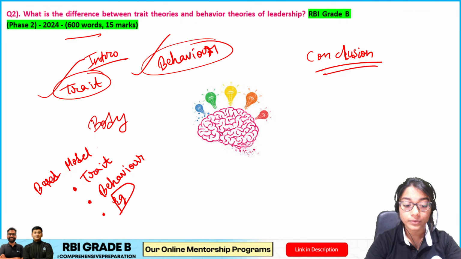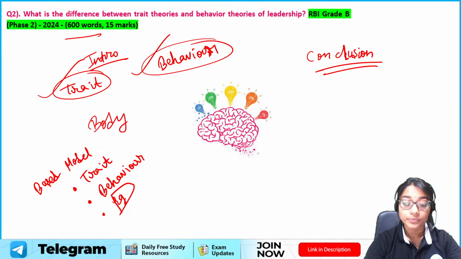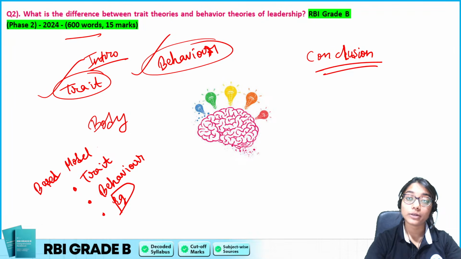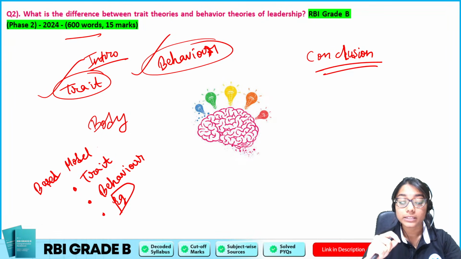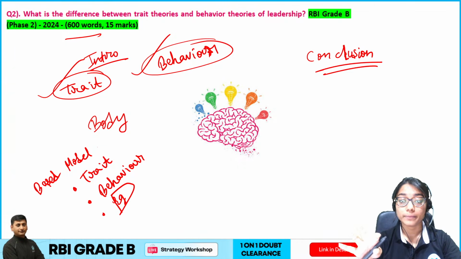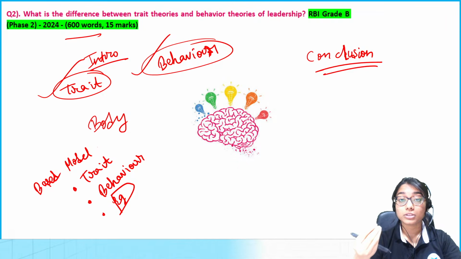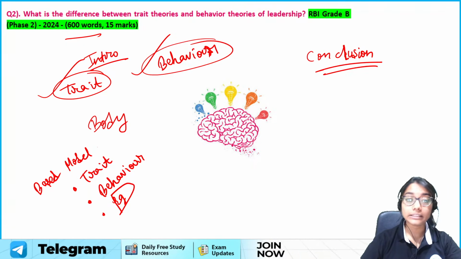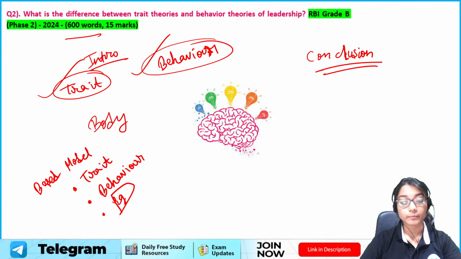Yes. Basically, when we talk about the conclusion, what can we write? A very good conclusion for this can be that a leader has to change his leadership styles based on the situation, right? So we cannot say either one of the theories is best, but a mix of the situation along with the leadership style works. That is a good conclusion we can give. And let us now have a look at the mind map.